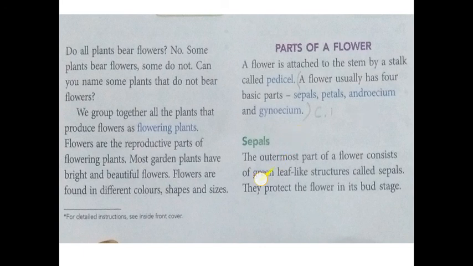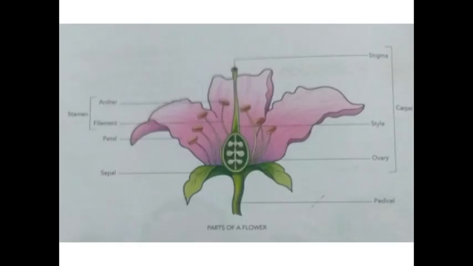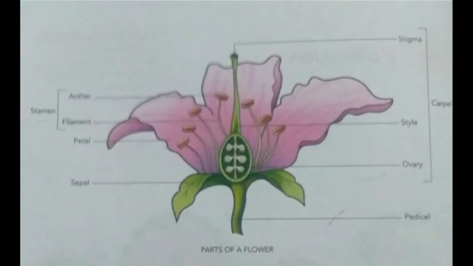Sepal. What is sepal? Which part of the flower is the sepal? The outermost part of a flower consists of green leaf-like structures called sepals. They protect the flower in its bud stage, when the flower is very small. Only in the bud stage does it protect the flower. Here you can see the diagram. As I have told, a flower has 4 basic parts. Sepals. This part of the flower is called sepal.